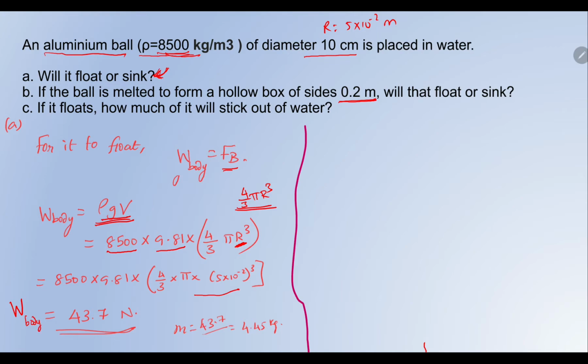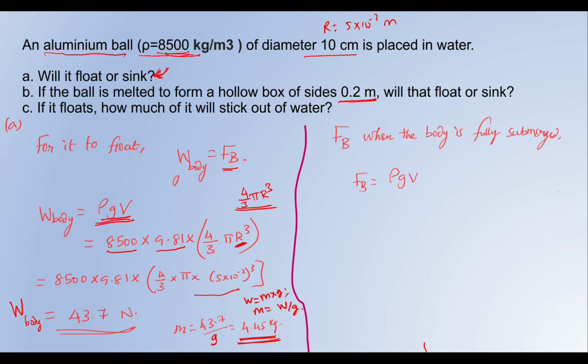43.7 newton. So if weight is 43.7, what is the mass? It's very simple. Mass is nothing but weight divided by gravity, because weight equals mass times gravity. So the weight is 43.7 divided by gravity 9.81, and I get the mass of the body to be 4.45 kilogram. So now you know a 10 centimeter ball of aluminium weighs 4.45 kilogram.